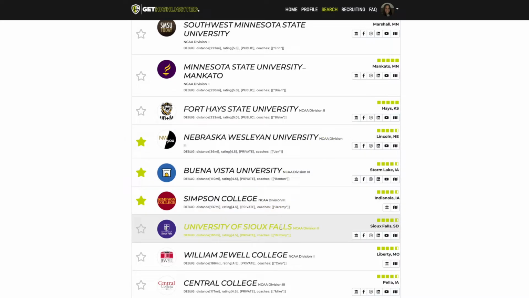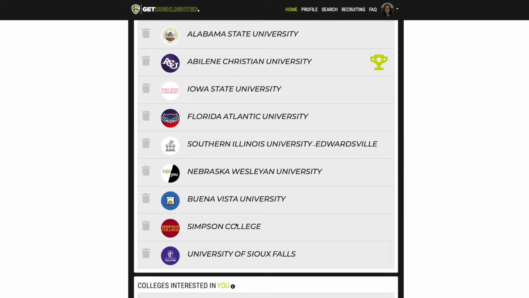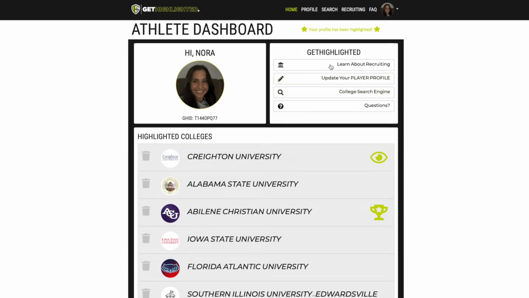And when you go in and you're able to take a look at some of the attributes of the university or the college and you're interested in playing for them, you can highlight them here. University of Sioux Falls will now show up in their list of highlighted colleges. And the head coach of the women's soccer program at University of Sioux Falls just received an email with a link to Nora Groom's profile. So this is how you accelerate the athlete-coach connection for your student athletes.